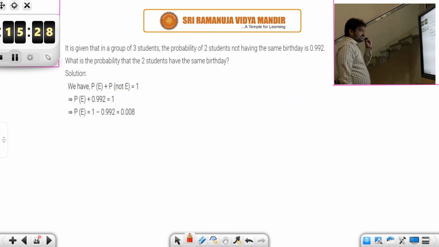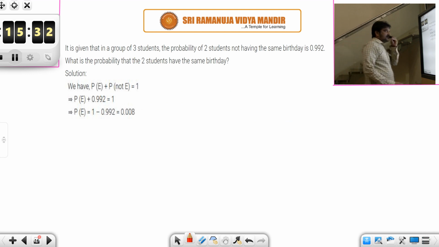Next, it is given that in a group of 3 students, the probability of 2 students not having the same birthday is 0.992.